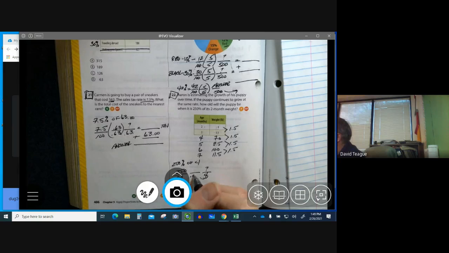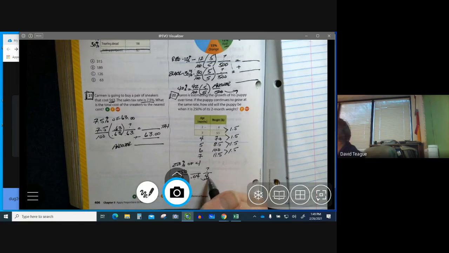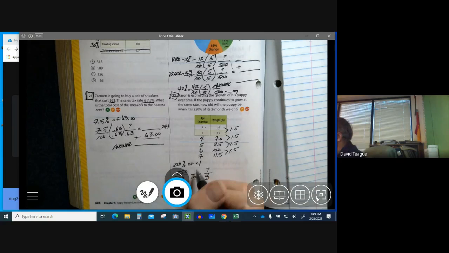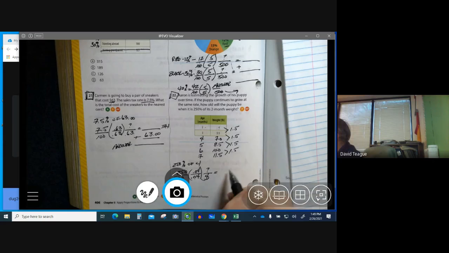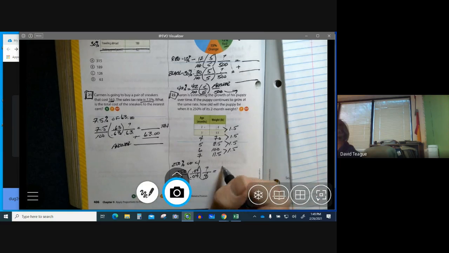So actually 0.04. 100 times 0.04 gives me 4. So whatever I do to the denominator, I have to do to the numerator. So 250 times 0.04 is going to give you this number, which is the number of pounds the puppy is.